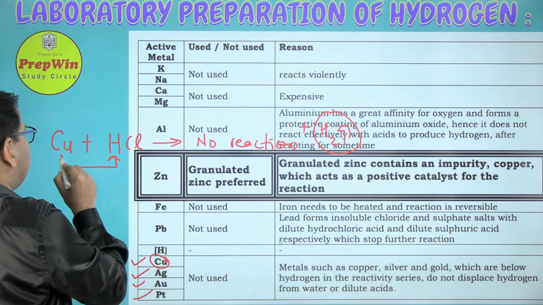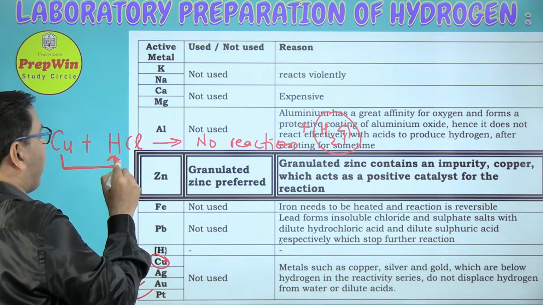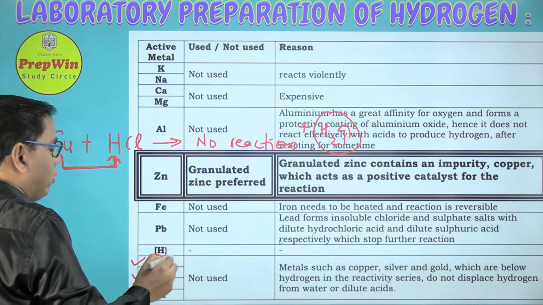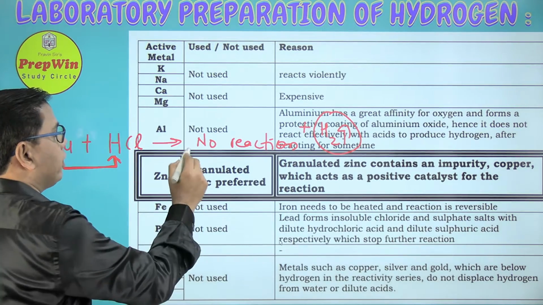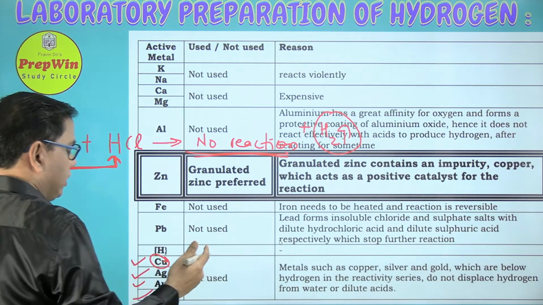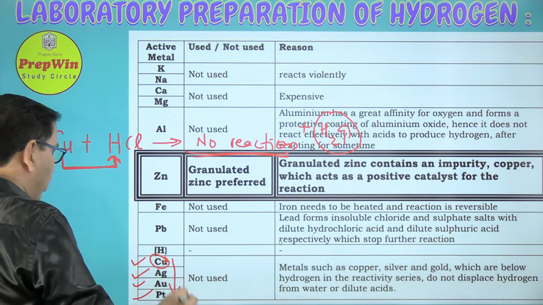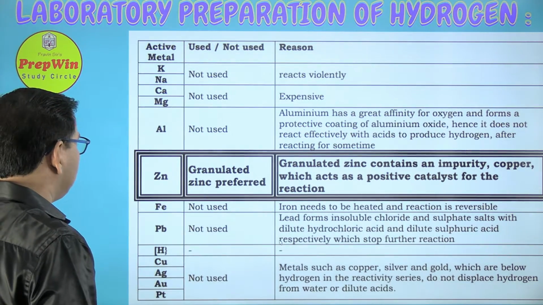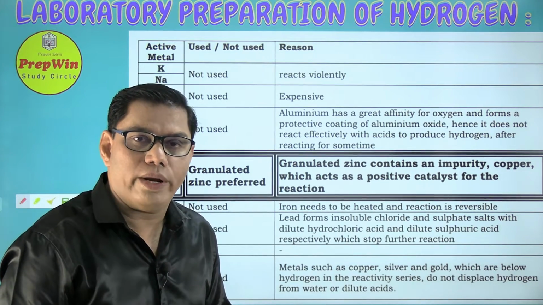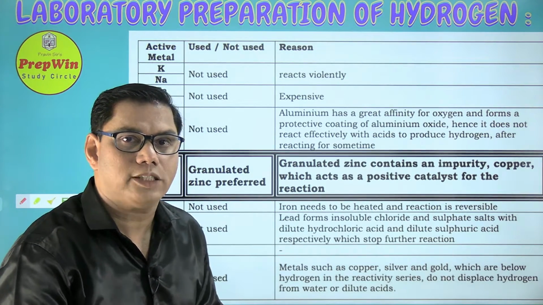So less reactive copper does not have the power to displace the hydrogen which is above the copper. So no reaction takes place for all the metals which are below the hydrogen. Now I think I am very loud and clear with my message and my explanation.